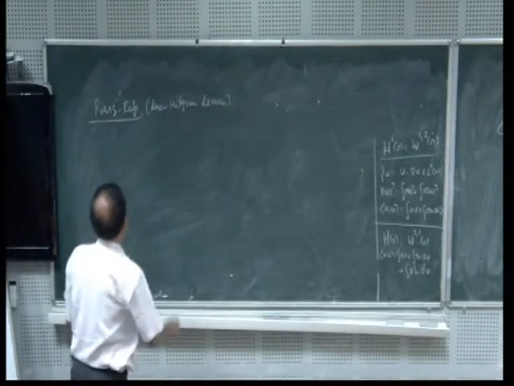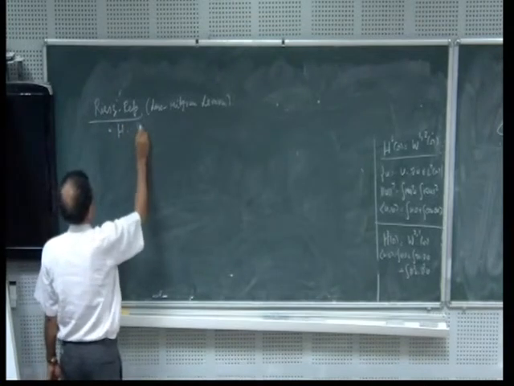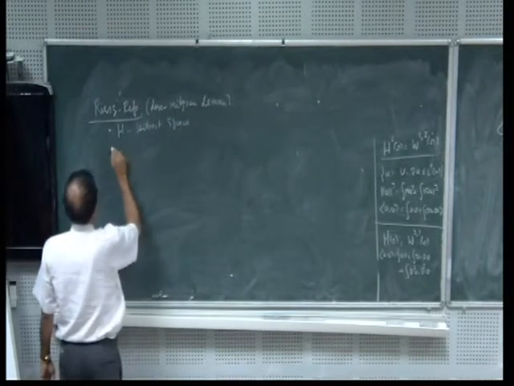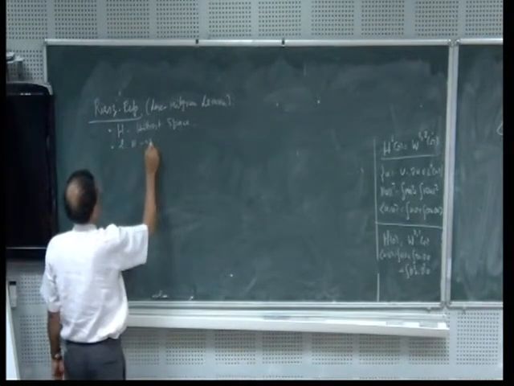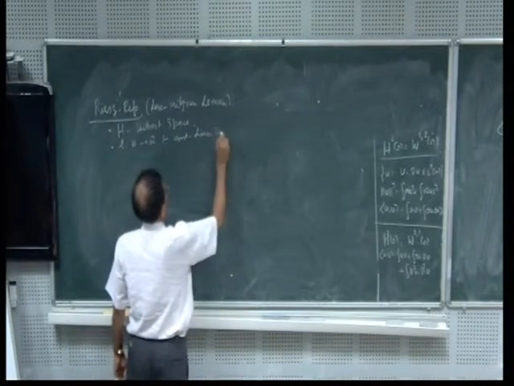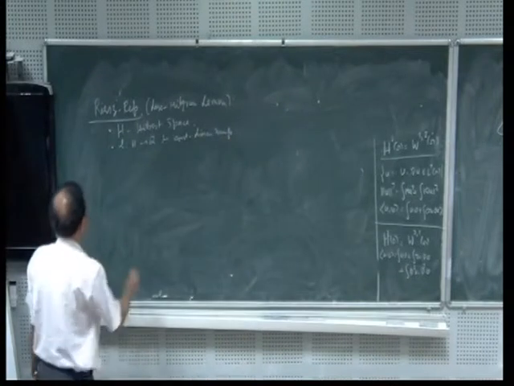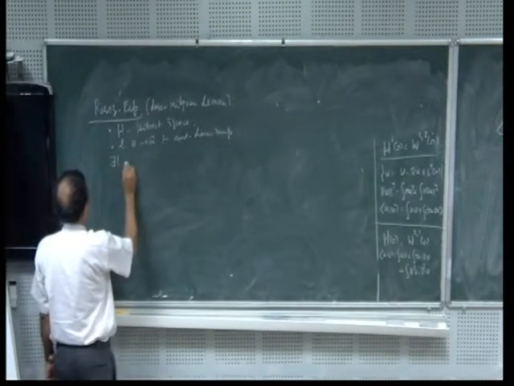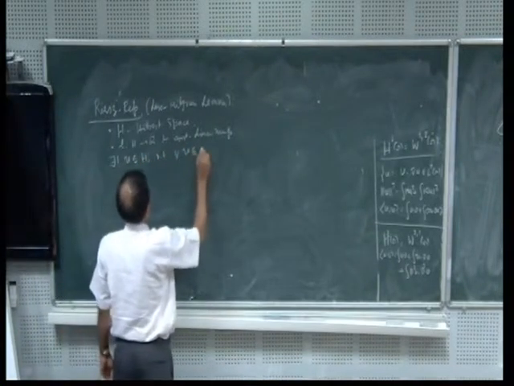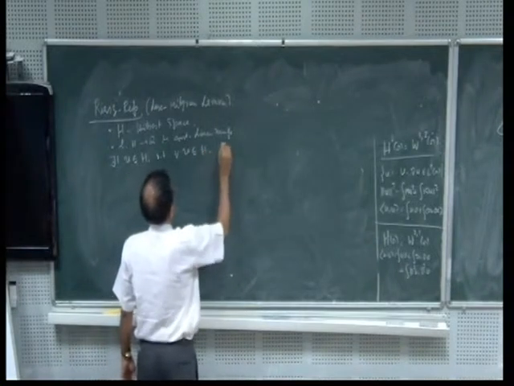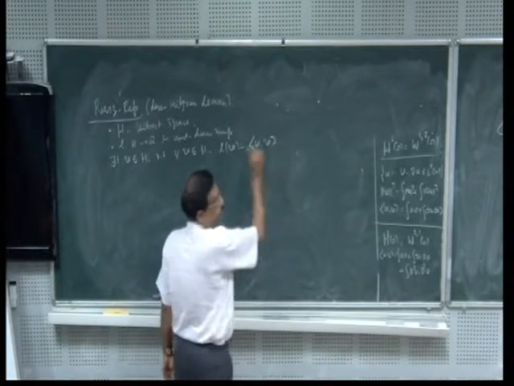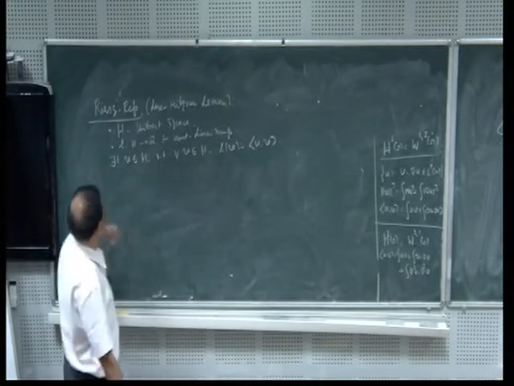So what are the hypotheses? H is a Hilbert space, and L is a linear map from H to R, a continuous linear map. Then the theorem says that there exists a unique vector u belonging to H such that for all v belonging to H, the value L(v) is given by the inner product of u and v. This is the Riesz representation theorem.